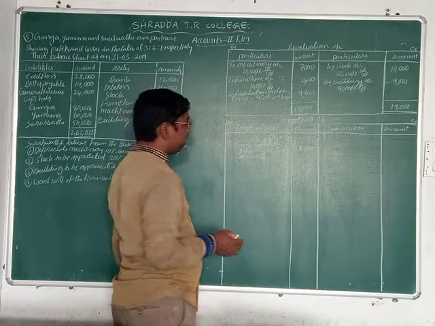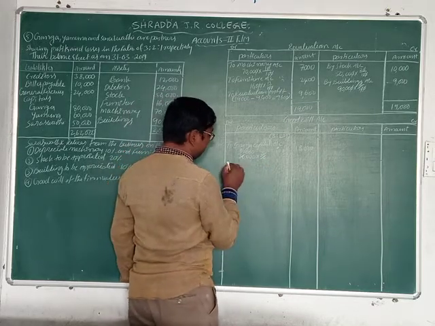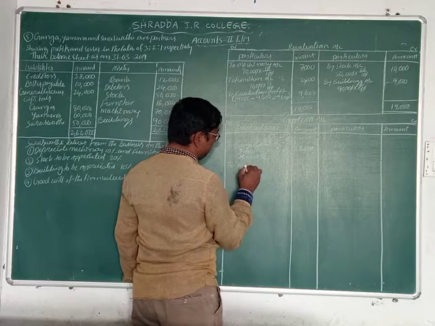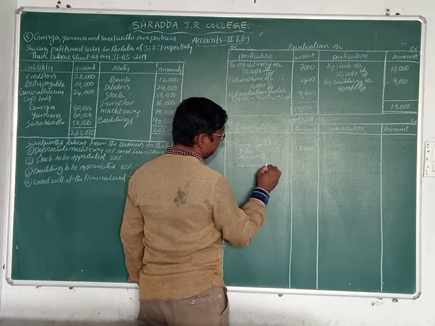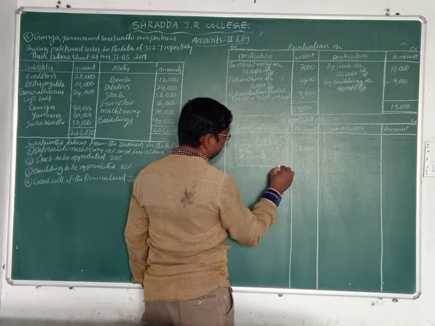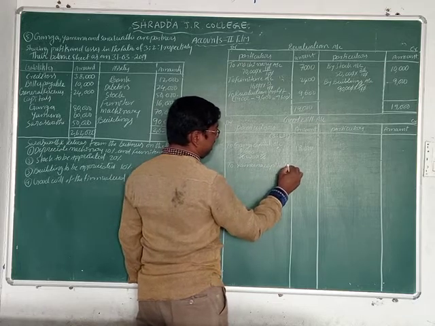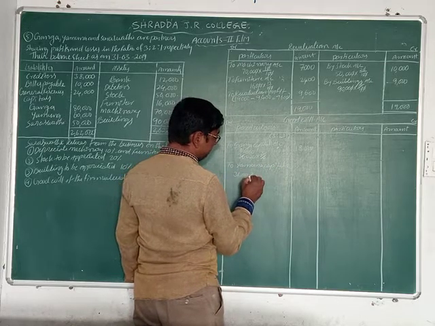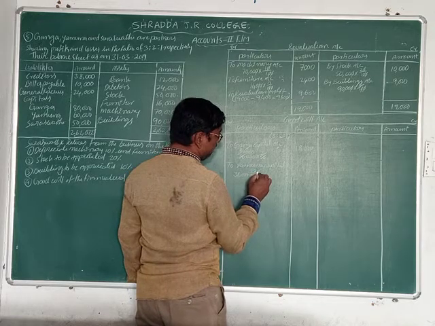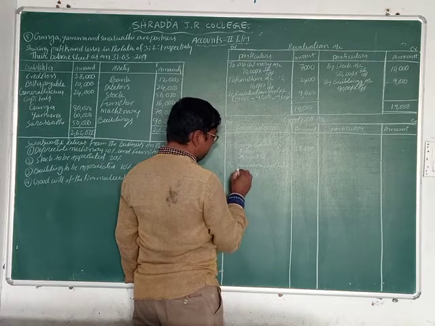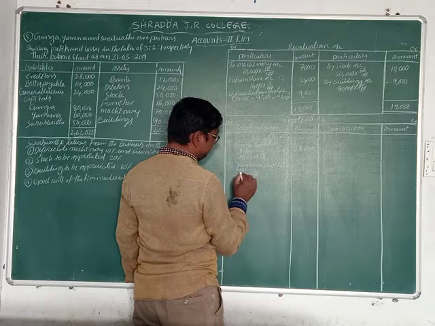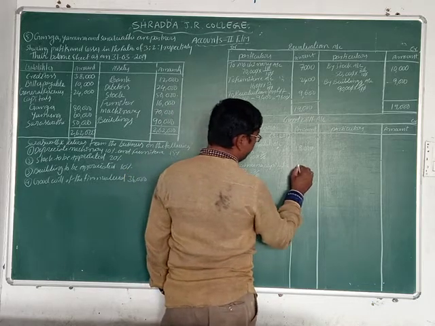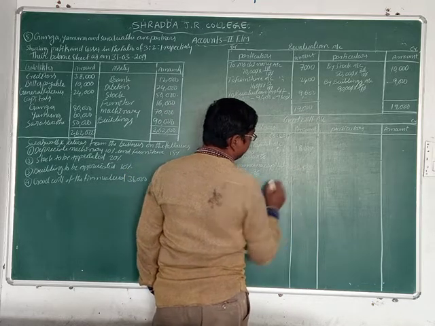Who is she? Ganga. Now next, Yamuna capital account: 36,000 rupees into 2/6. 6 ones are 6, 6 sixes are 36, 6 twos are 12,000.